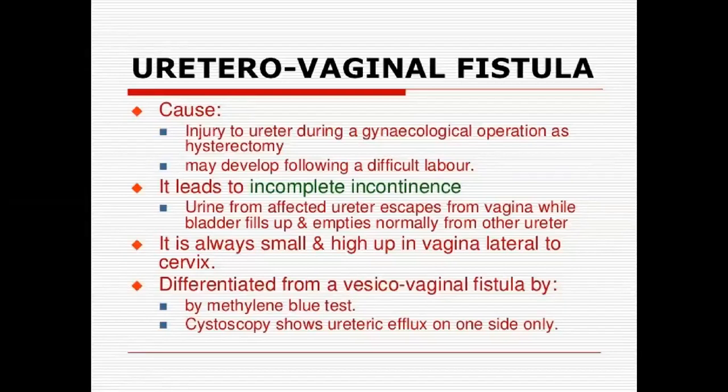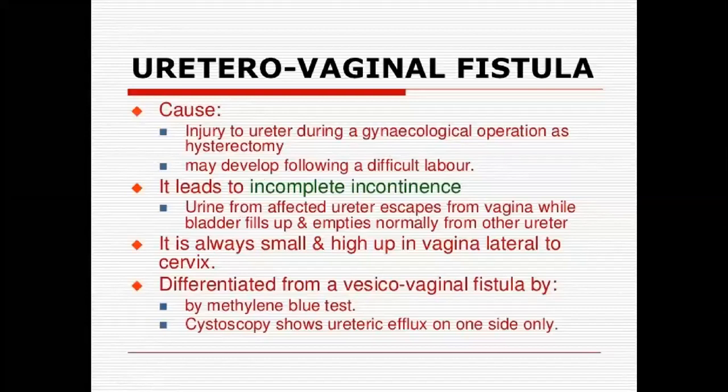So the ureter may be injured during hysterectomy, or she will develop it following any difficult labors. It will lead to incomplete incontinence, that is what I told already. The urine from the affected ureter will escape from the vagina, and the patient will have constant involuntary passes of urine.